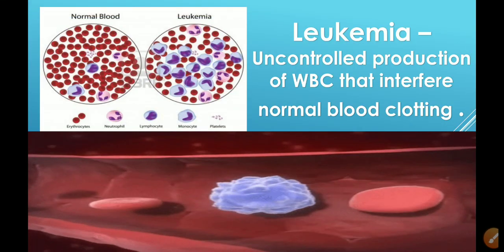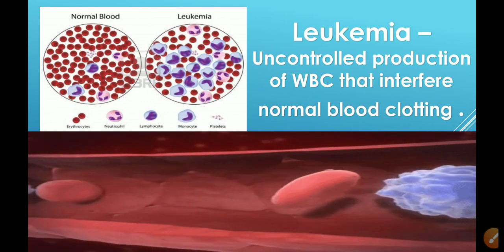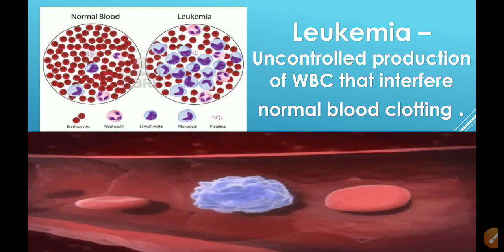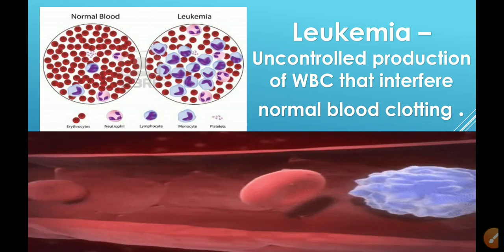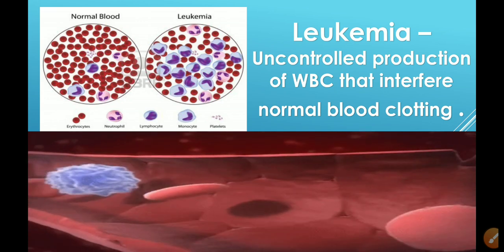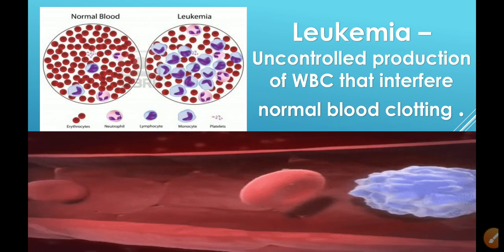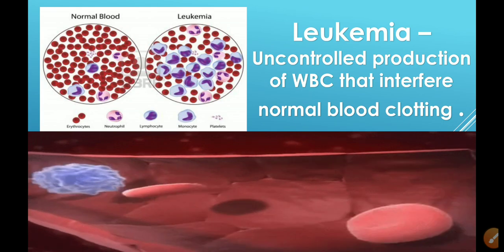This is another disease, leukemia, which is very commonly known as cancer. In leukemia, there is an uncontrolled production of WBC. See, in your body, there is a specific amount of blood. If WBC is being produced in excess, definitely this WBC is produced at the cost of RBC and platelets.